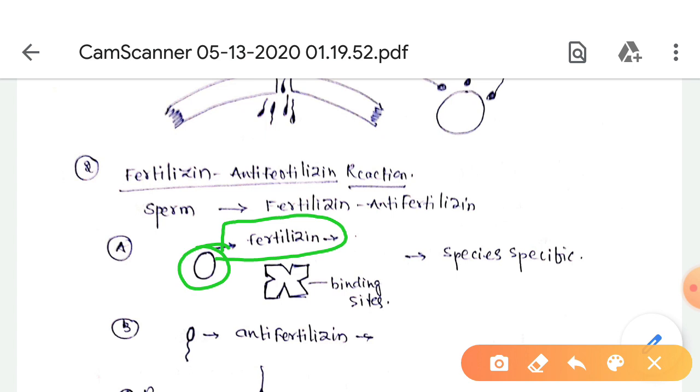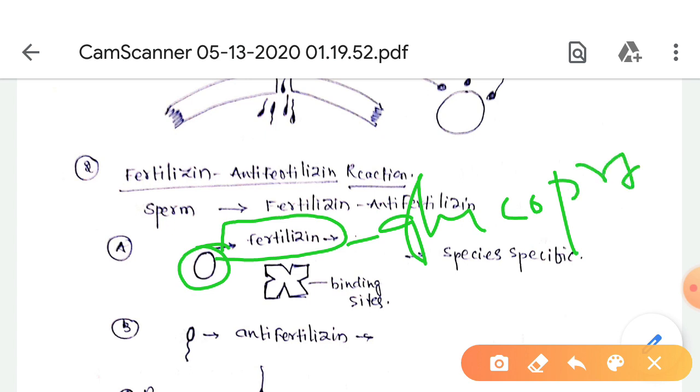It is a glycoprotein, and the molecular weight of fertilizin is 3 lakhs.